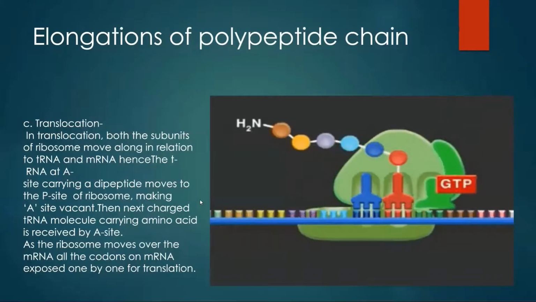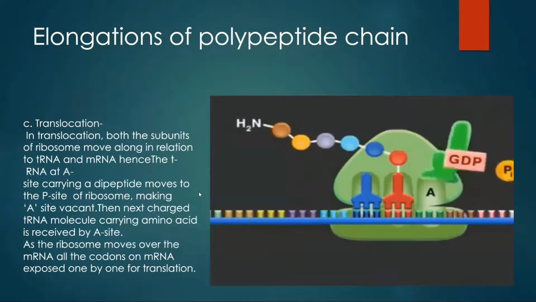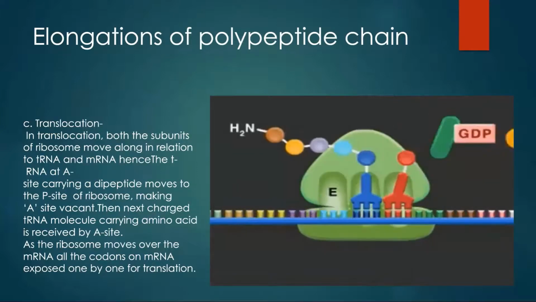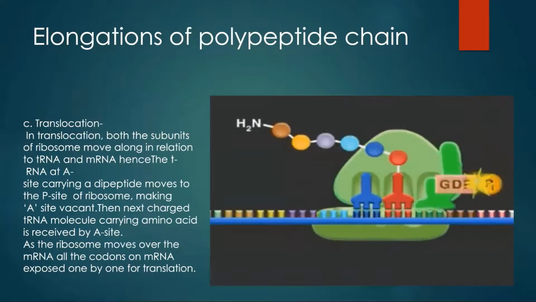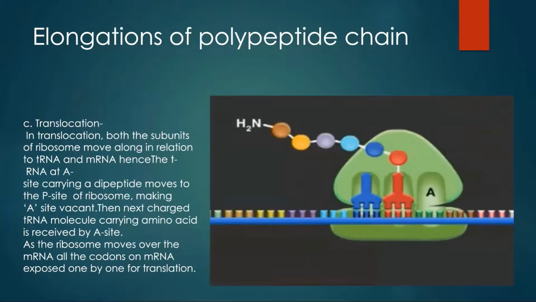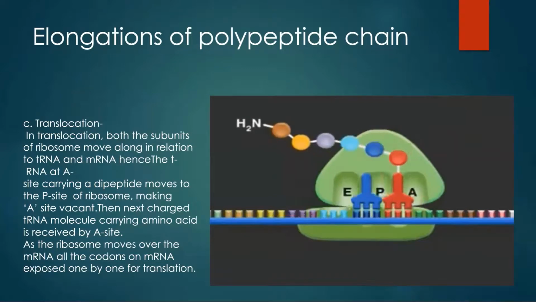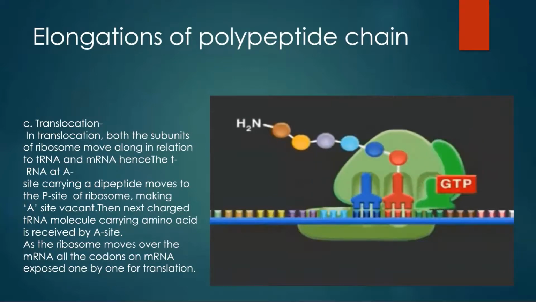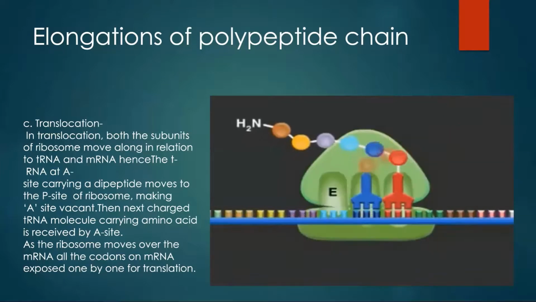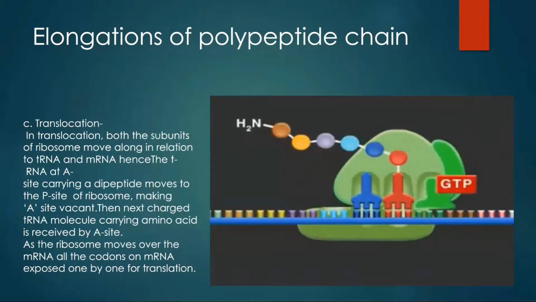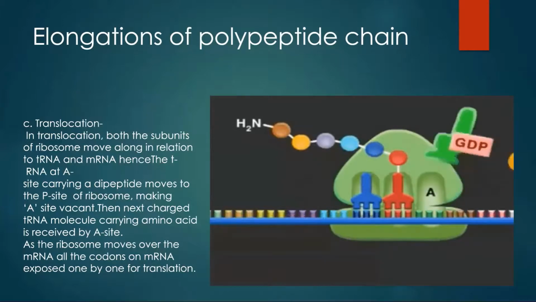With the help of this animation, you can easily understand the translocation. In translocation, both the subunits of ribosome move along the transfer RNA and messenger RNA. Hence, the transfer RNA at the A site carrying a dipeptide moves to the P site of ribosome, making the A site vacant or exposed.